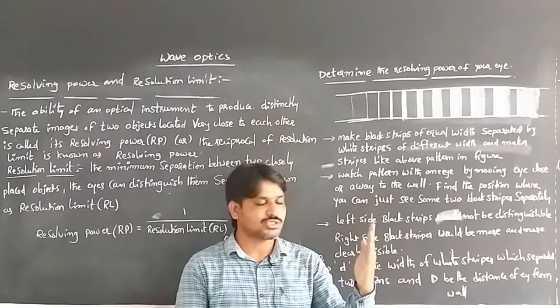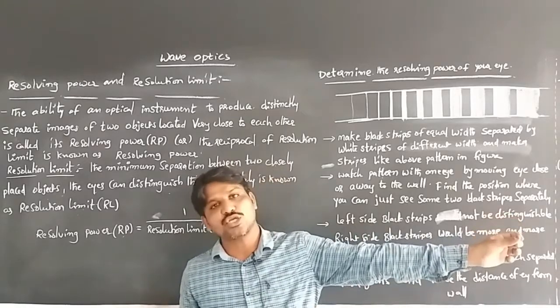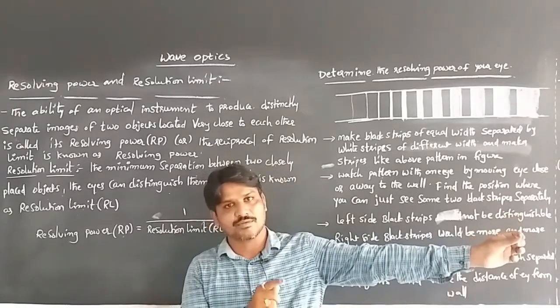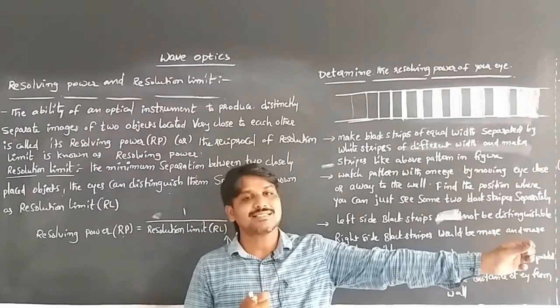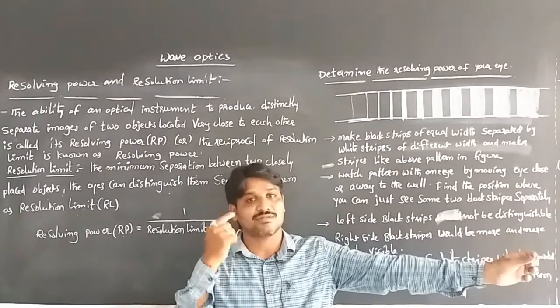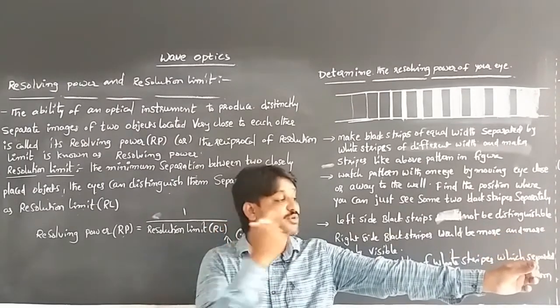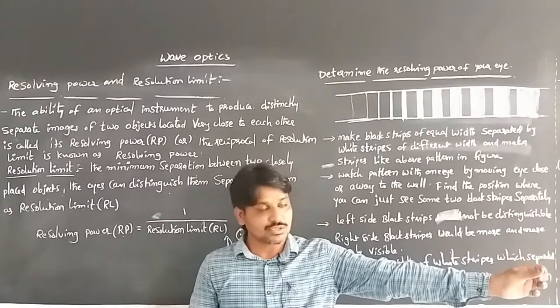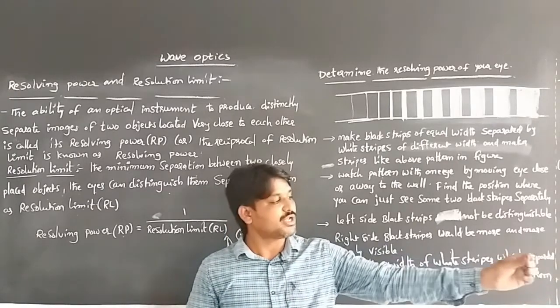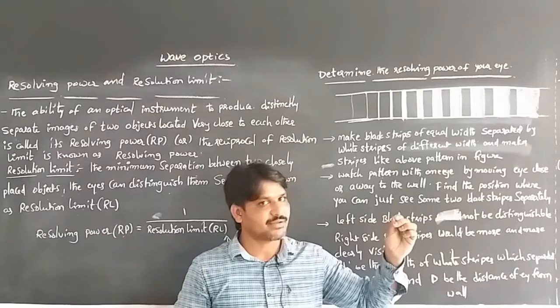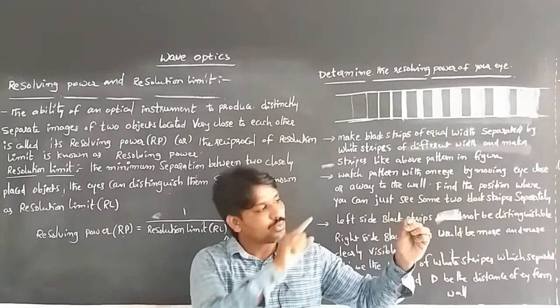If you write notes and see them from a distance, you can't study, because that is not distinct vision. We can't resolve. The resolving power of the eye is not suitable for the distance. So whenever we bring things close to the eye for distinct vision, we can read easily.